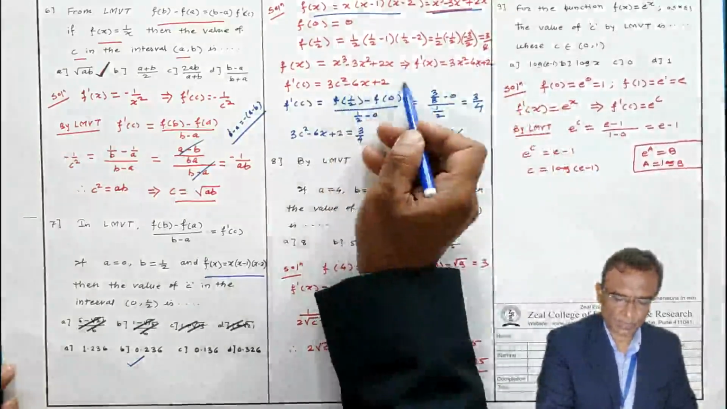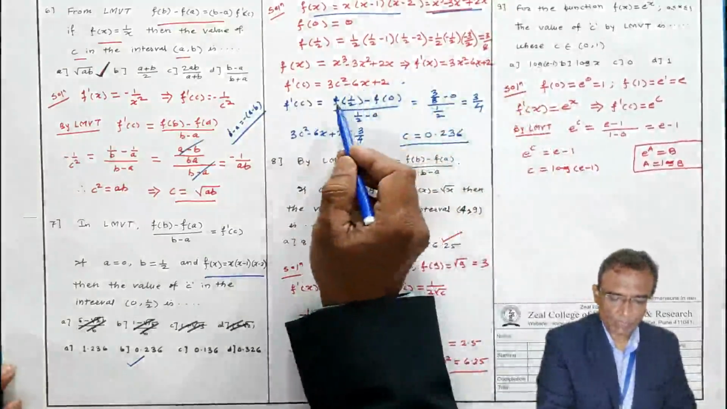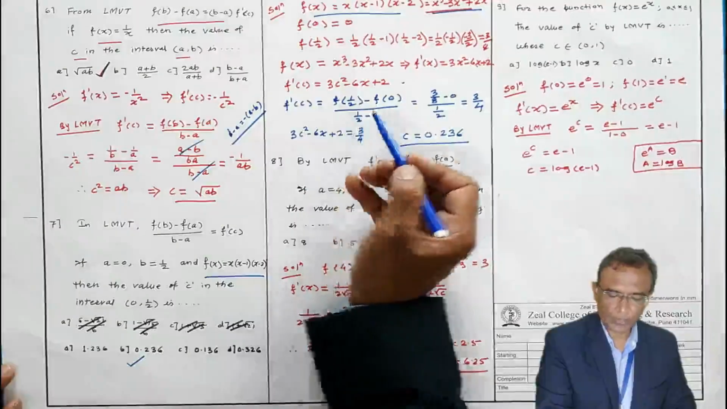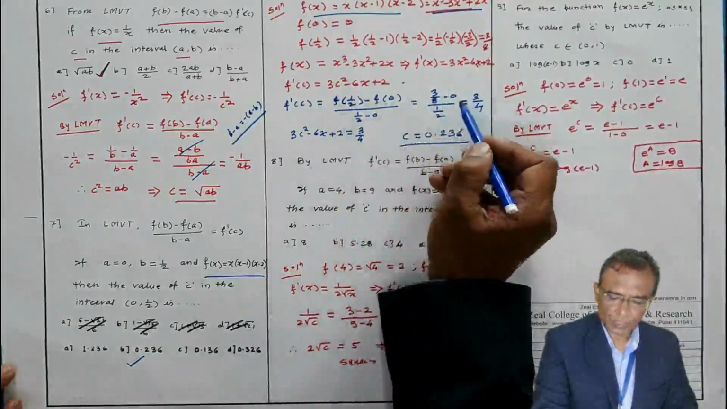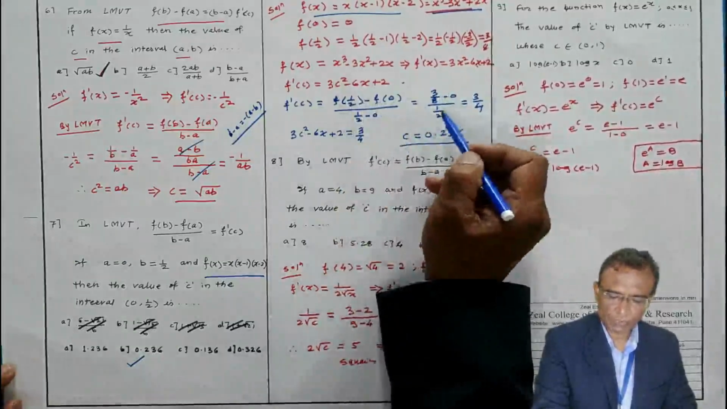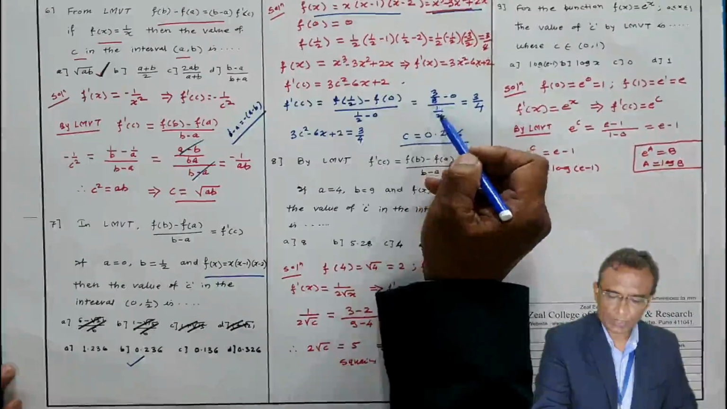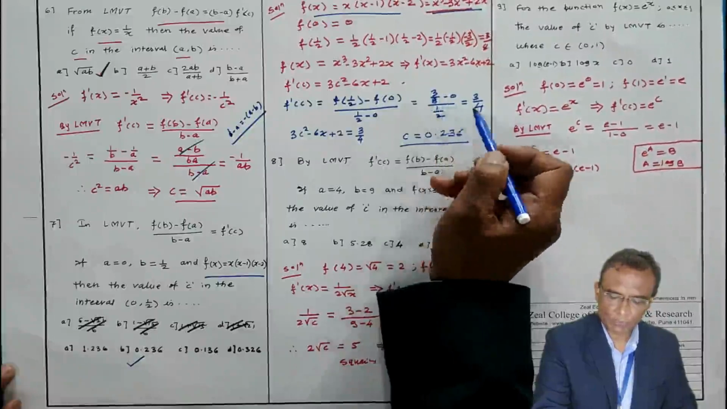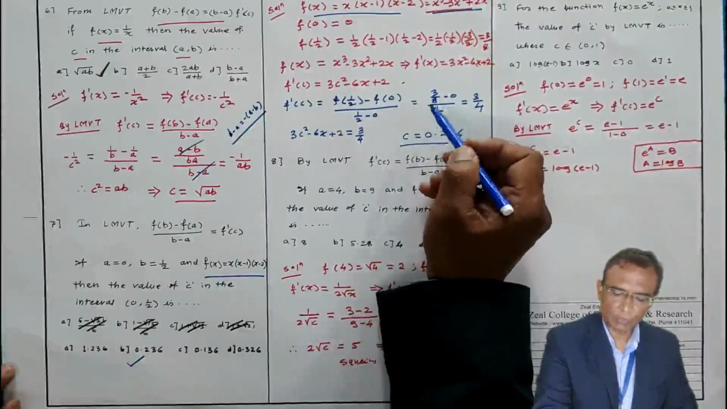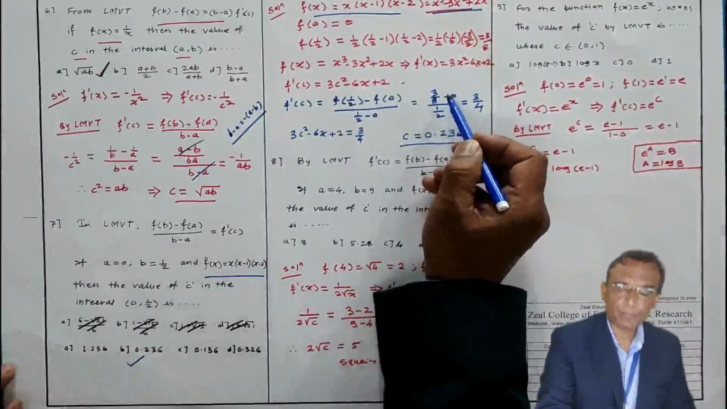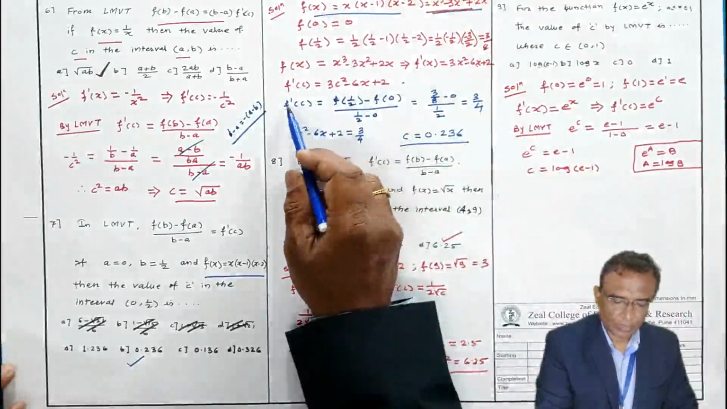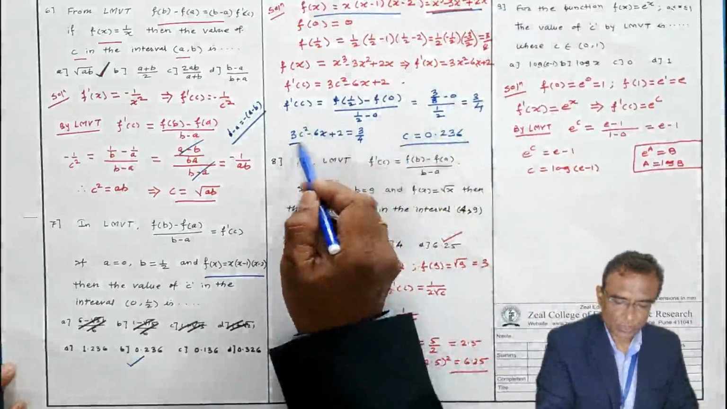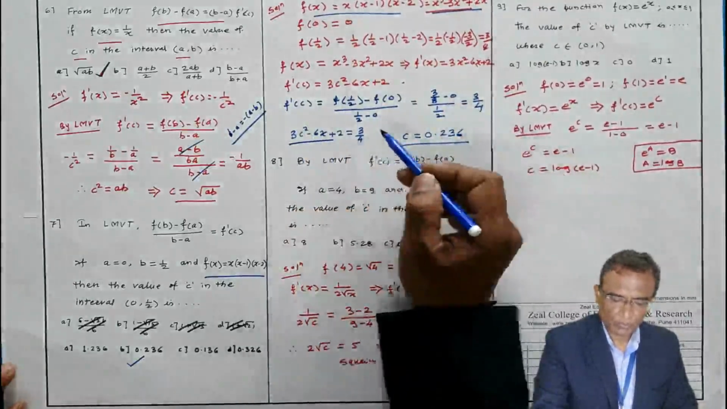Put x equal to c like this. The f dash c is what? f of b minus f of a by b minus a. f of 1 by 2 is 3 by 8. f of 0 is 0. 1 by 2 minus 0 is 1 by 2. 3 by 8 divided by 1 by 2 is what? 3 by 4, because this 1 by 2 will jump here like this. It will be in the multiplication 2 by 1, 3 by 4. Okay, f dash c is what? This value, it is 3 by 4.